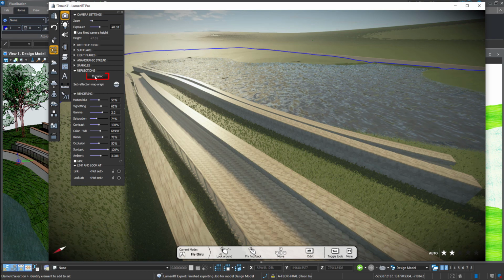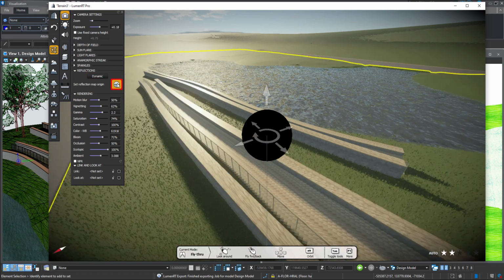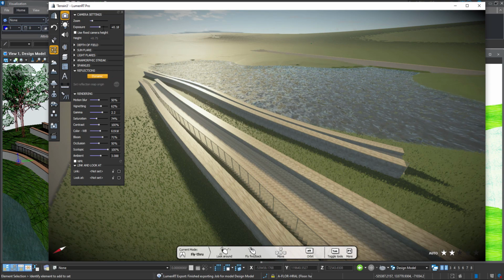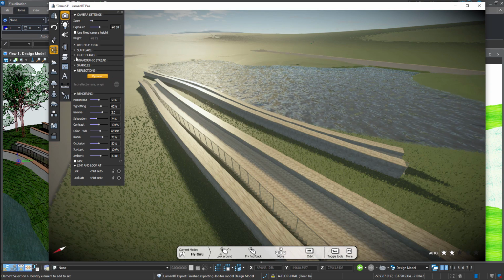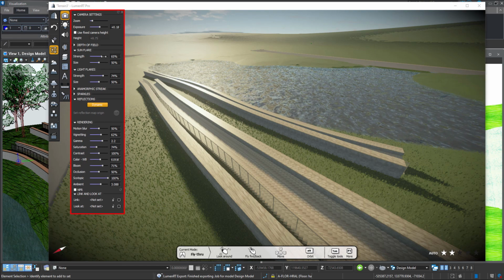There's things like dynamic reflections that you can add and things like that. Okay. Alrighty. You can play with the light flares and streaks and sun flares and so forth as well.